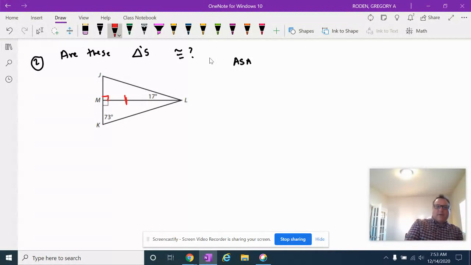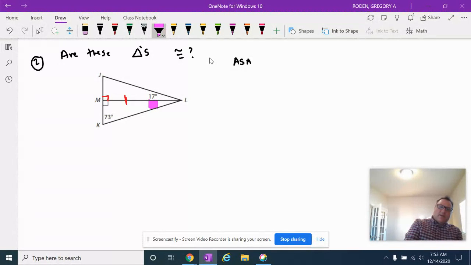So what I have right now, guys, is an angle and a side, because right angles are congruent, and I've got a reflexive side. So what other piece of information would I like to know? Well, I need to know this angle right here. If that angle is 17 degrees, then we're going to say yes by angle side angle.